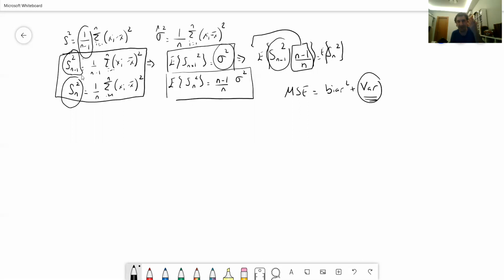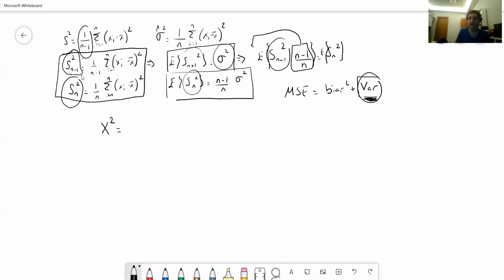The reason why we skipped that is that we didn't have a method to determine the variance of these estimators, because we didn't know their distribution. Now we know that their distributions are chi-square distributions. So let's recall what the chi-square distribution is.